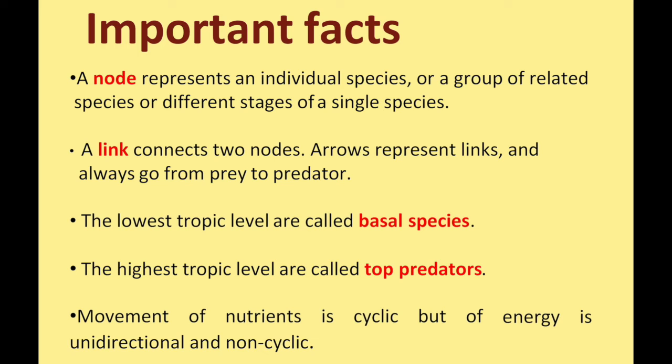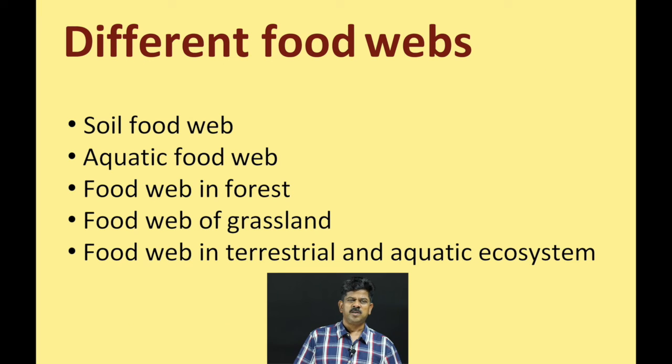And there are different food webs available: soil food web, the organisms which are present in a soil, and aquatic food web, food web in a forest, and food web in a grassland. We are going to see each and every food web here.